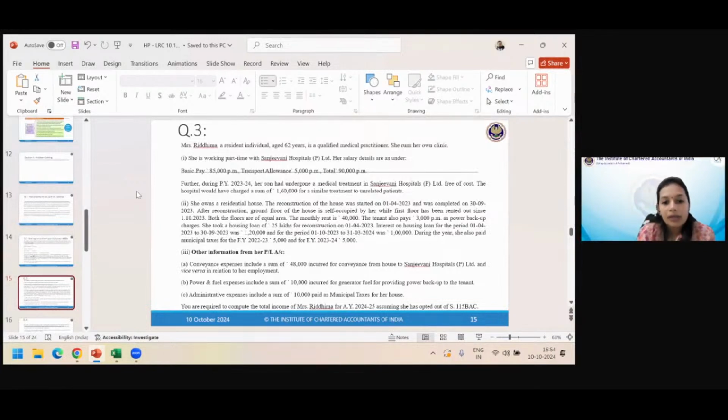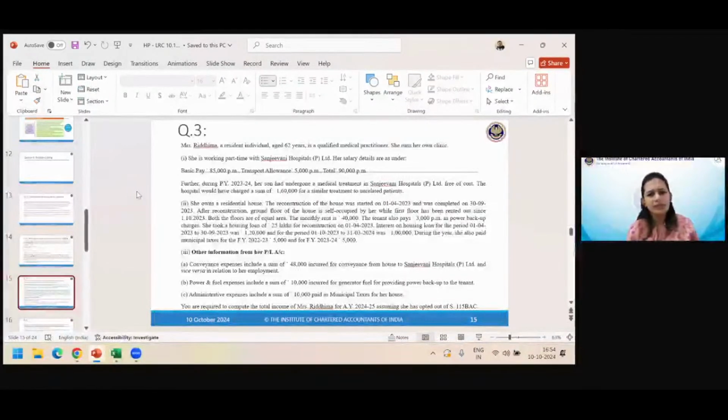Other information from her PL account: conveyance expenses include a sum of 48,000 incurred from conveyance from house to Sanjeevani hospitals and vice versa. So this is basically conveyance from home to office, office to home. Power and fuel expense of 10,000 for generator fuel for providing power backup to tenants. So these are expenses incurred on the house property.